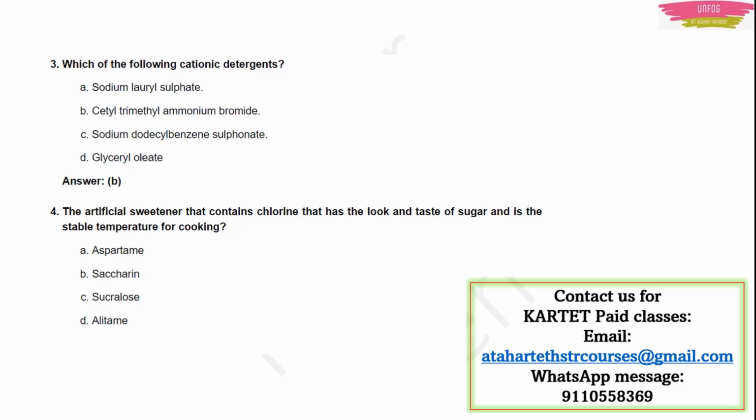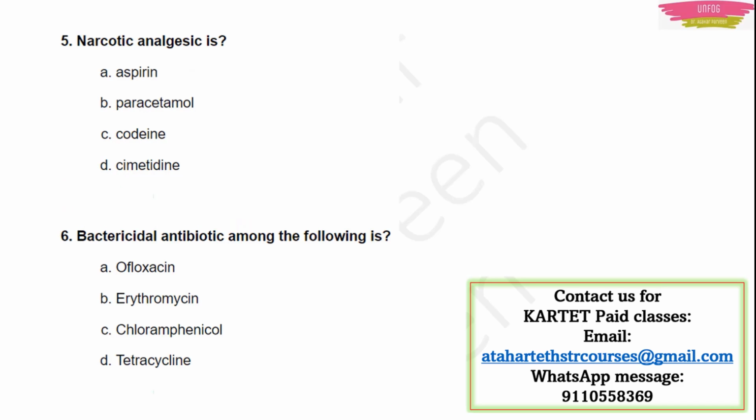Next question, the artificial sweetener that contains chlorine that has the look and taste of sugar and is stable at cooking temperature. The answer is sucralose. It will look like sugar only, but it is not sugar, and it is stable. That's why they can use it in sweets. It is stable at cooking temperature. Sucralose. Next question. Narcotic analgesic is, of course, it should be codeine.